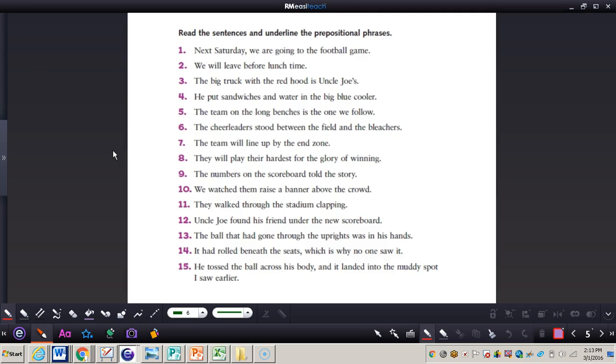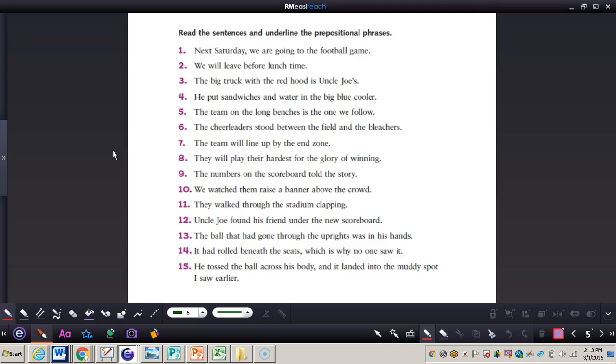For example, behind the hydrant. And then it also says it may include one or more modifiers that describe the object of the preposition. So I found the ball behind the broken green hydrant. So we have behind, and then we can see some modifiers in there, and then hydrant still would be the object of the preposition.